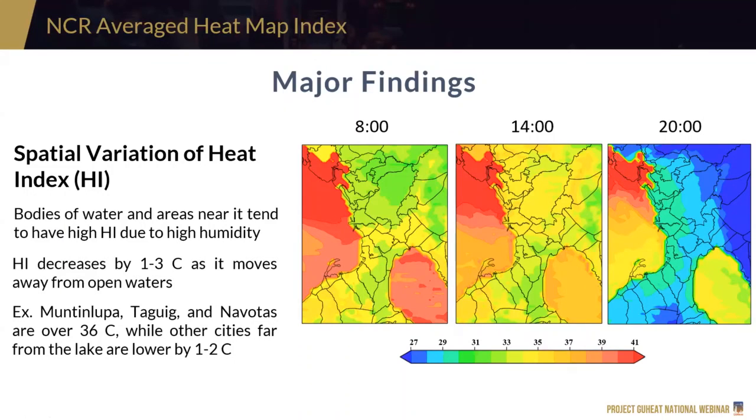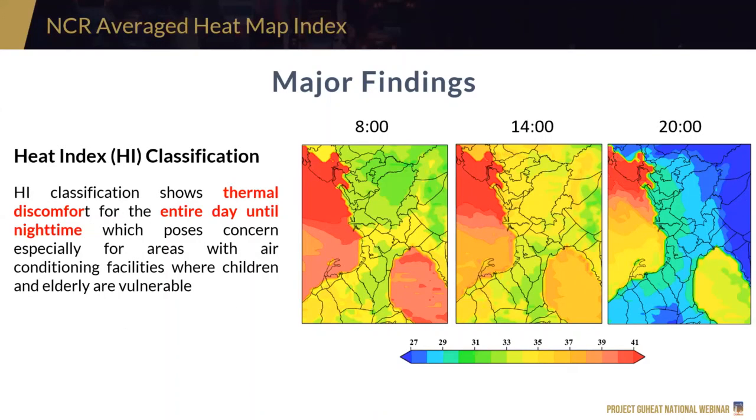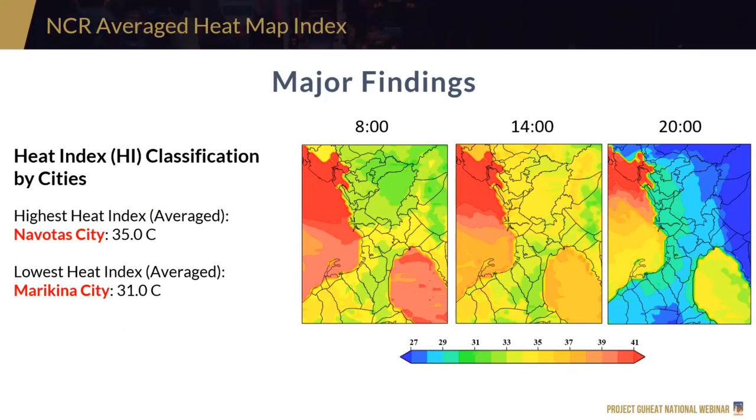Another thing to notice here is that yung mga bodies of water tend to have a high heat index because of high humidity. And as it moves away from the bodies of water, may decrease tayo ng 1 to 3 degrees Celsius na heat index. And as I mentioned a while ago, thermal discomfort is observed throughout the study period, even at daytime or nighttime, and it poses concerns, especially in health for the children and the elderly who are vulnerable. Now, for the heat index classification, the highest for the study is in Navotas City at 35, and then the lowest heat index is in Marikina at 31.